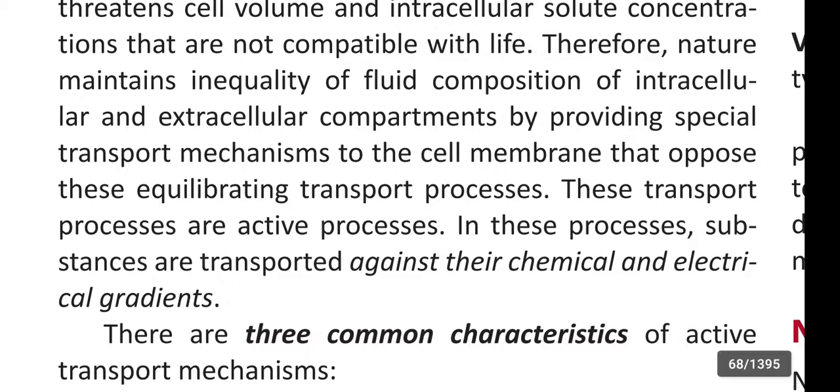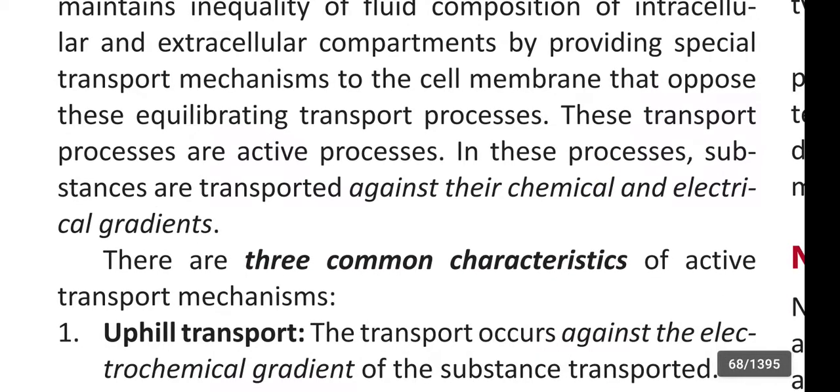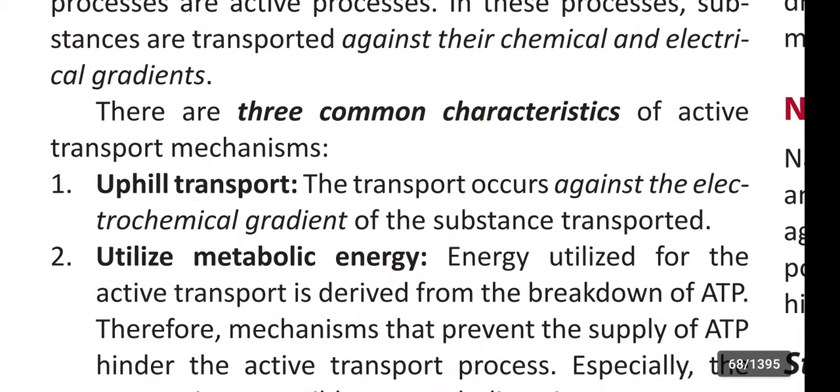In these processes, substances are transported against the chemical and electrical gradients. There are three common characteristics of active transport mechanisms. First one, uphill transport. The transport occurs against the electrochemical gradient of the substance transported.